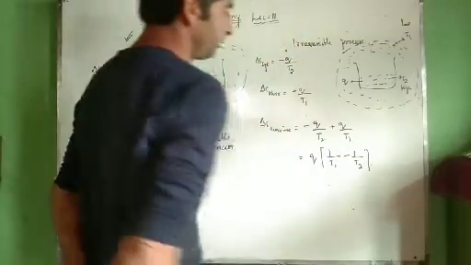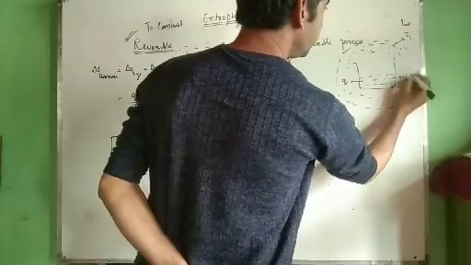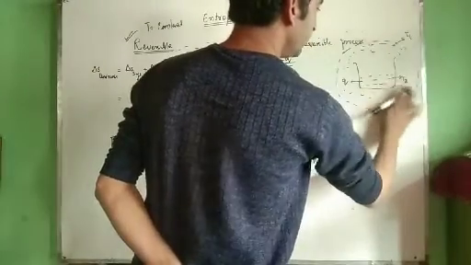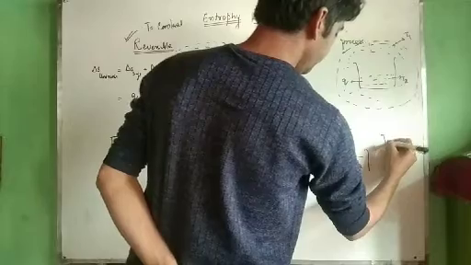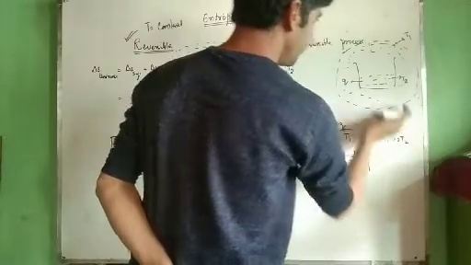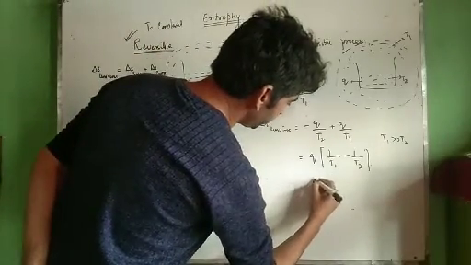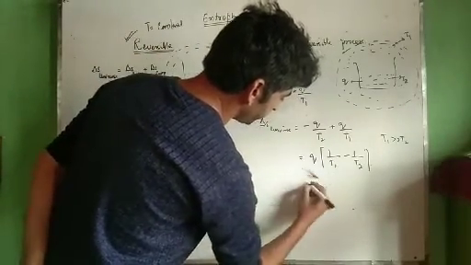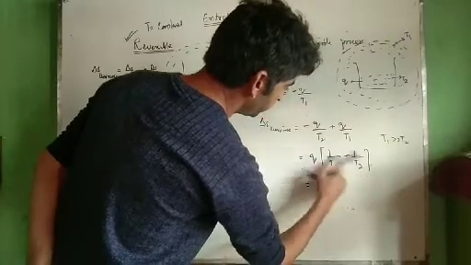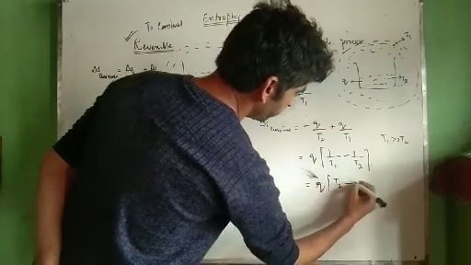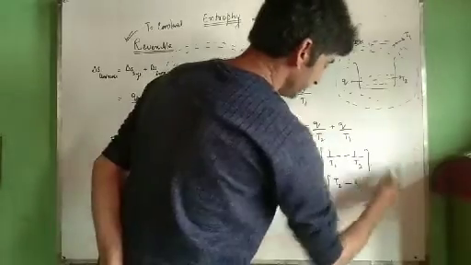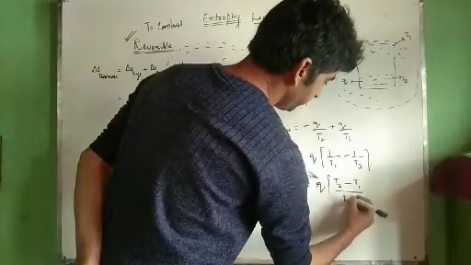This is our equation. Now we can write it as Q into (T2 minus T1) divided by T1 T2.